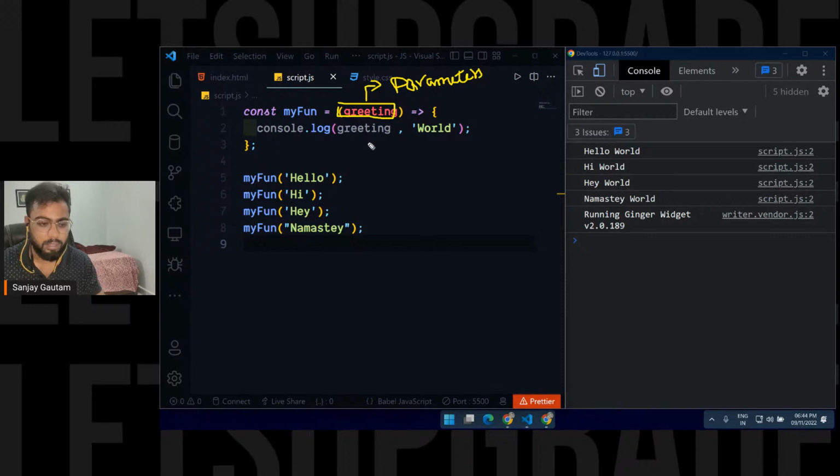Parameters. And the values you pass here are called arguments. I've seen many people using these two terms in a wrong way, but this is actually the correct way. The values you pass here are the arguments, and the variables you have here to grab those arguments are called parameters. I hope this is clear.